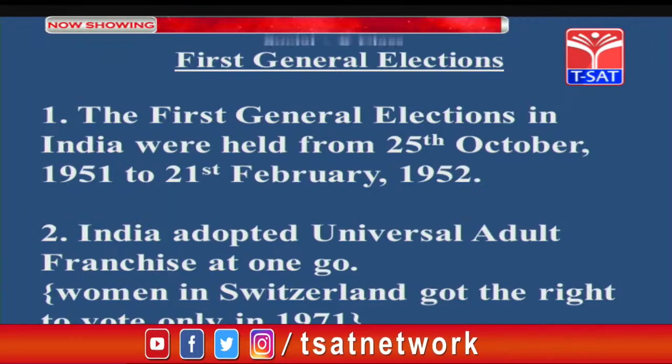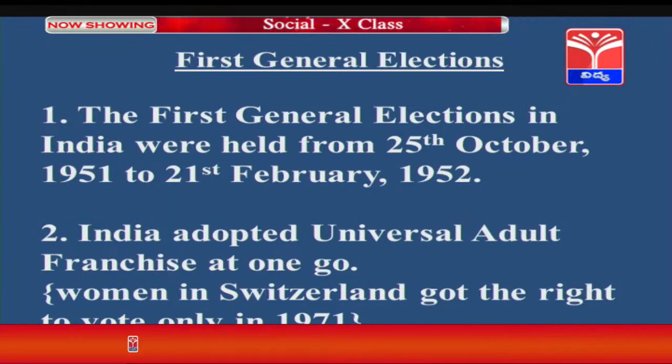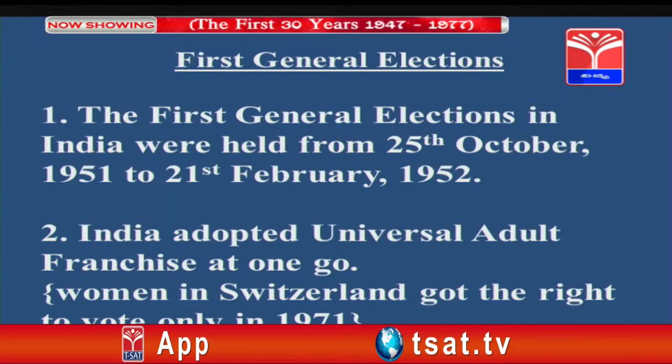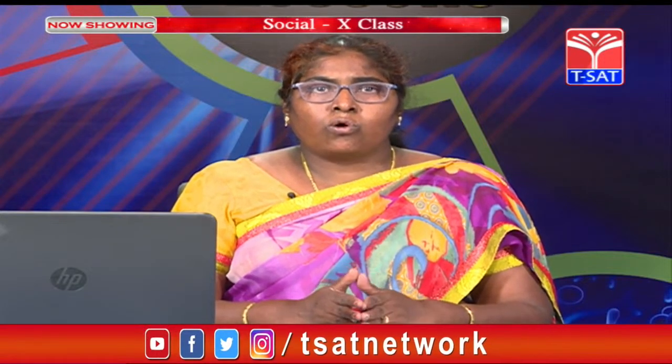Adult means those who attain the age of 21; before it was 21, now it is 18. Franchise means the right to vote, at one go. Students, women in Switzerland got the right to vote very late. Even in Britain, after a long struggle, they got the right to vote. In this way, India is very advanced, and we should credit our Constitution fathers, the Constituent Assembly, for giving us the right to vote.